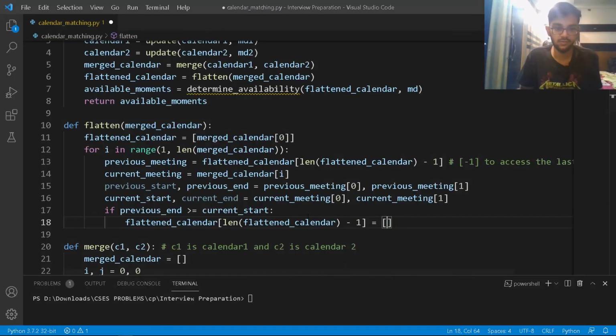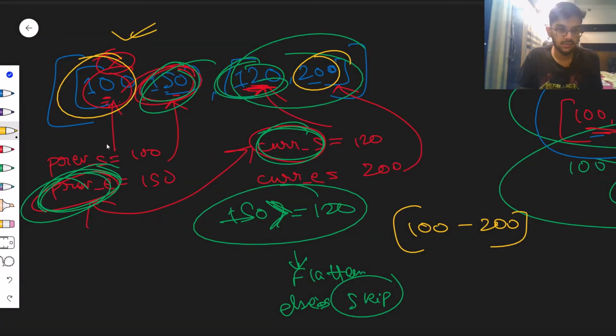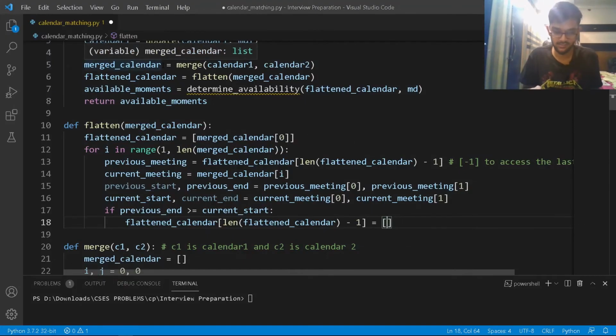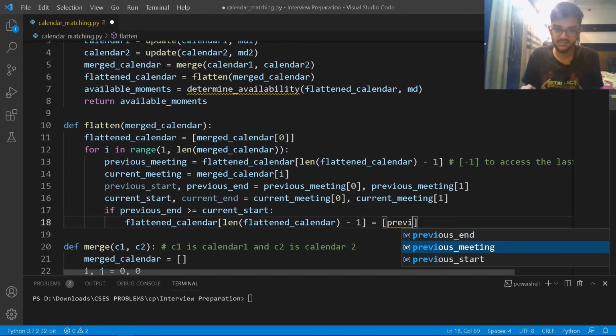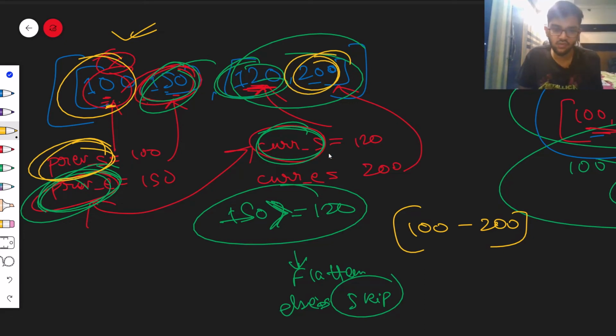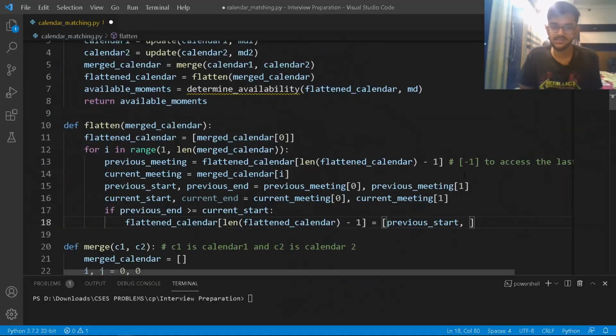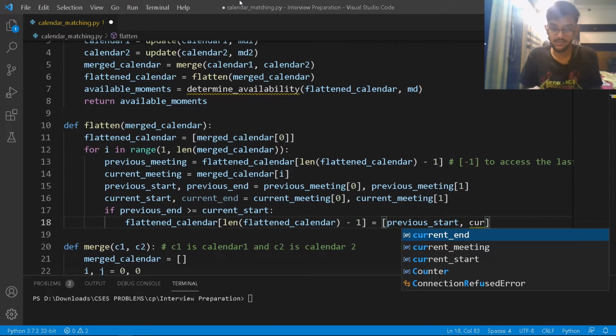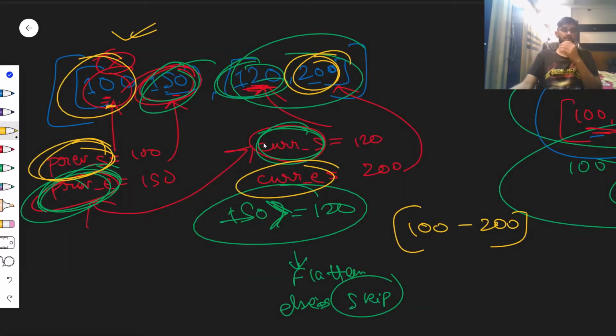So what will be the new information here, right? This will be previous start. So I'll just write here previous start, comma. Now you might be saying, hey, you're taking previous start here. Yeah, that's completely fine. So 200 is initialized to current end. So I can just simply write current end and we are done. We are quite happy here.